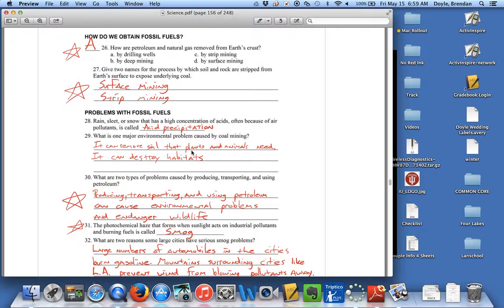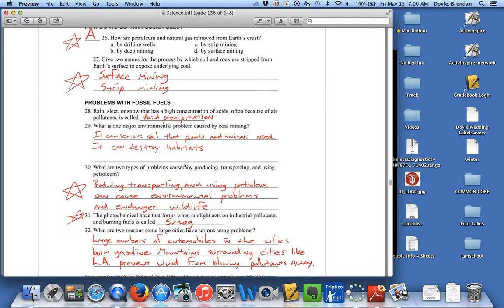28, rain, sleet, or snow that has a high concentration of acids, often because of air pollutants, is acid precipitation. So when we burn fossil fuels, it puts pollution in the air that could cause acid precipitation. One major environmental problem caused by coal mining: it can remove soil that plants and animals need. It destroys habitats.